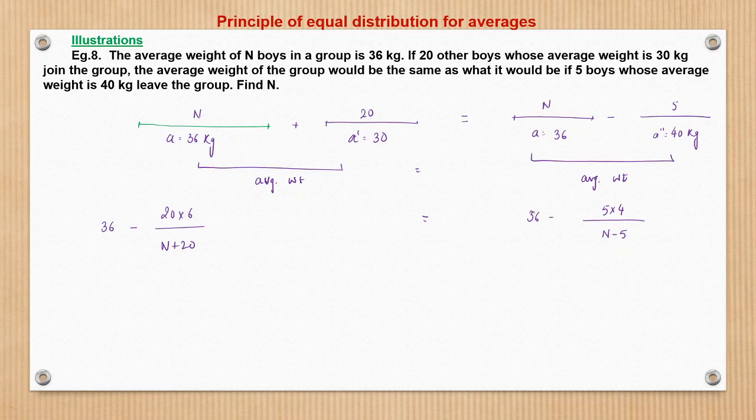So 36 gets cancelled with 36. So here it will be 120 by n plus 20 will be nothing but 20 by n minus 5. This gets cancelled. So here it becomes 6 into n minus 5 is equal to n plus 20.